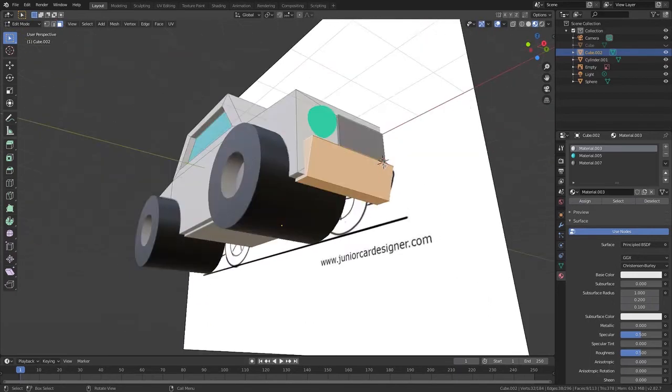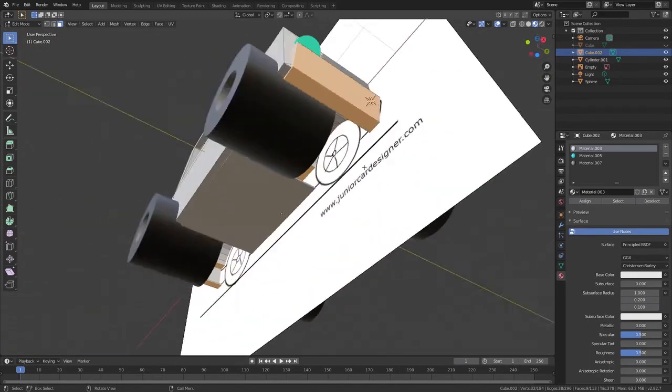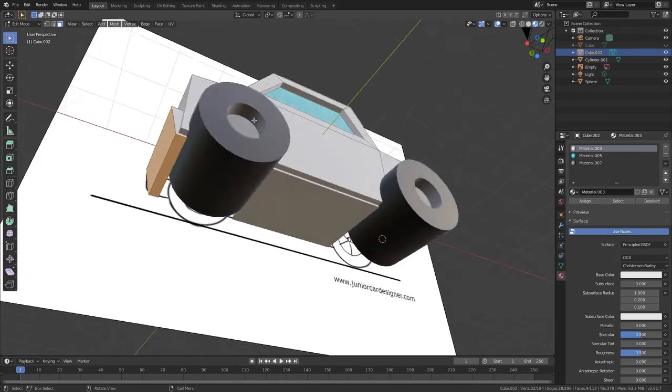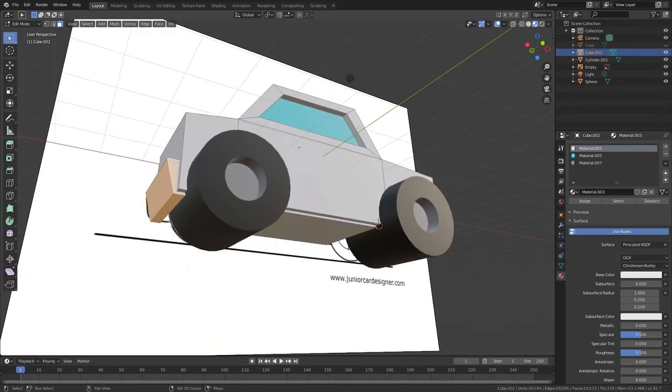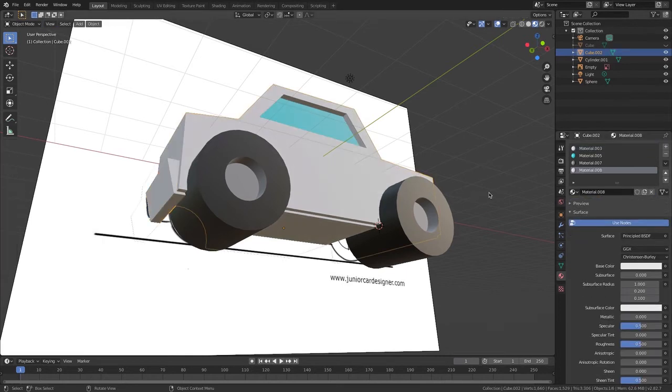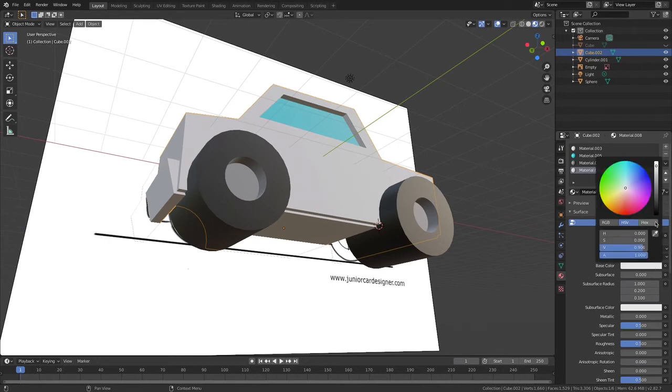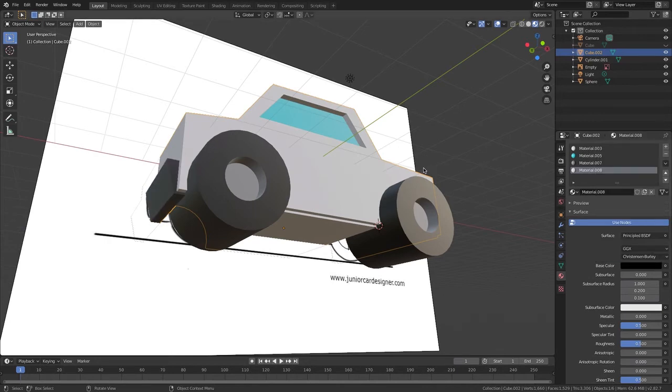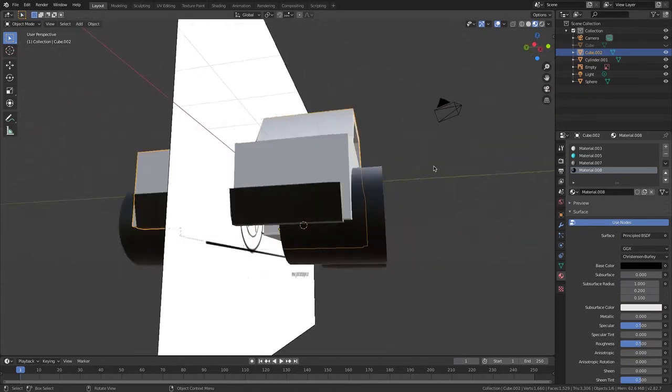And there. Okay, see if I missed any parts. I missed there. Good. Now I'm going to add another material and go new and assign. Tab, and the new one I'm going to make black. Good.